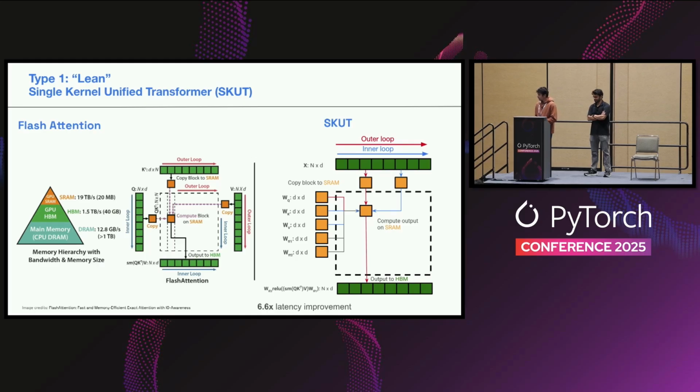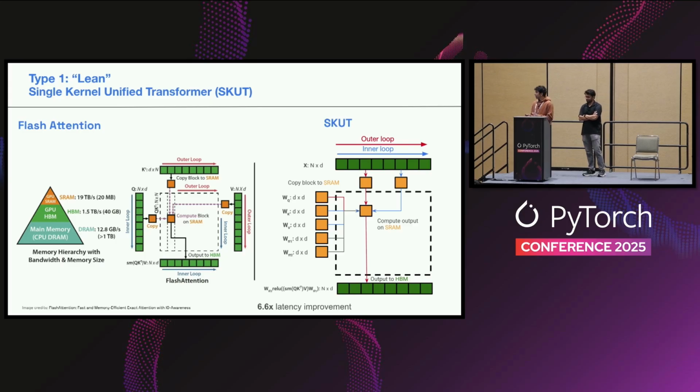For our case, since our weight matrices are really small, they can all fit directly into SRAM. So we have the 3 QKV weight projections, and the 2 weight matrices from the feed forward of the transformer. And we can load all of these directly onto SRAM. And instead of using 3 sequence tensors, we directly load the X input tensor, compute the projections on the fly, and then compute the output block directly.